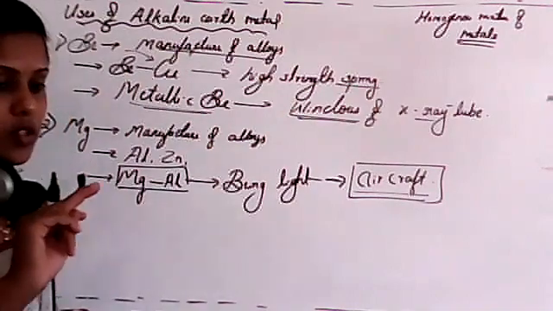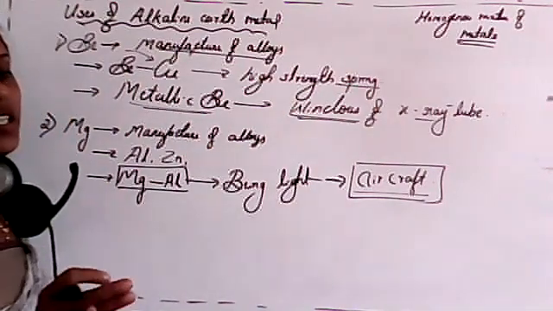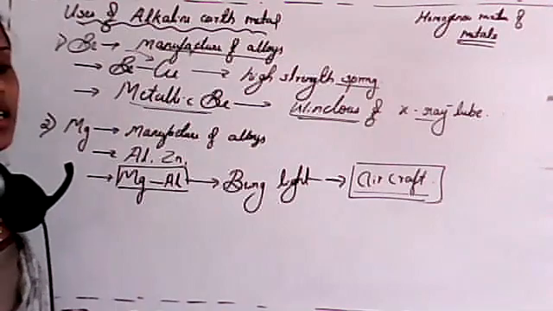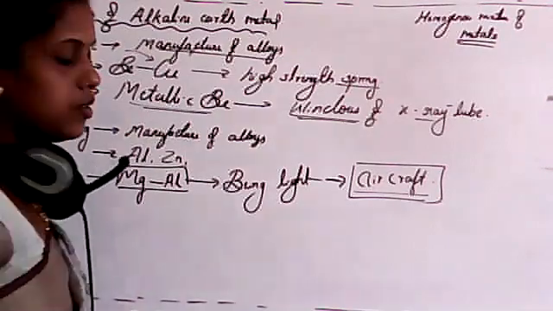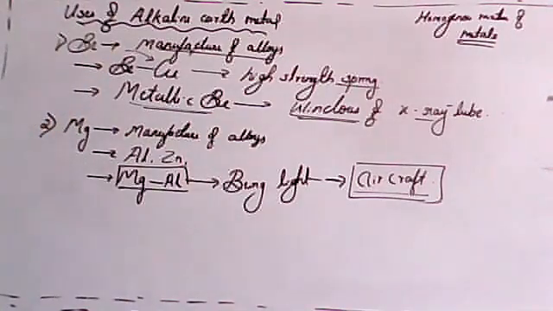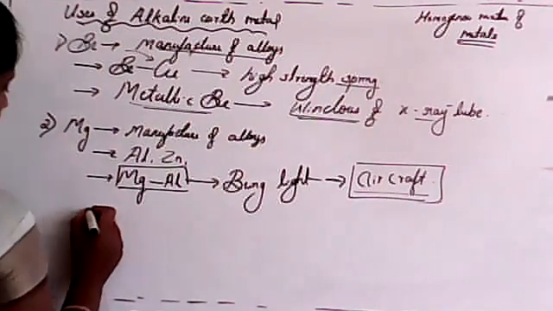See, in our last class also we studied that lithium with aluminum is used for aircraft part preparation, isn't it like that? Here also magnesium with alloy is used to prepare it. Okay, second one, see student, very important here.